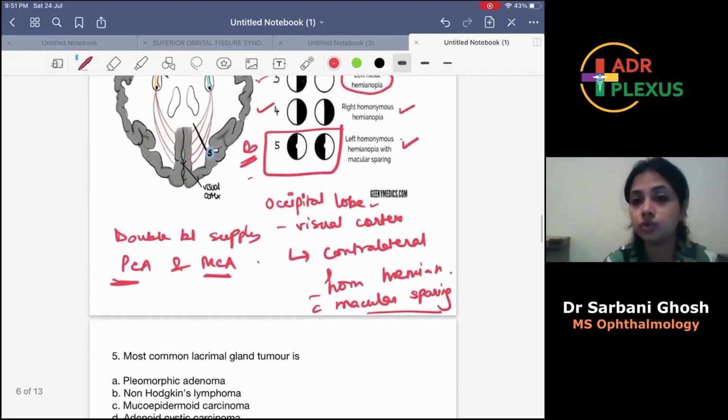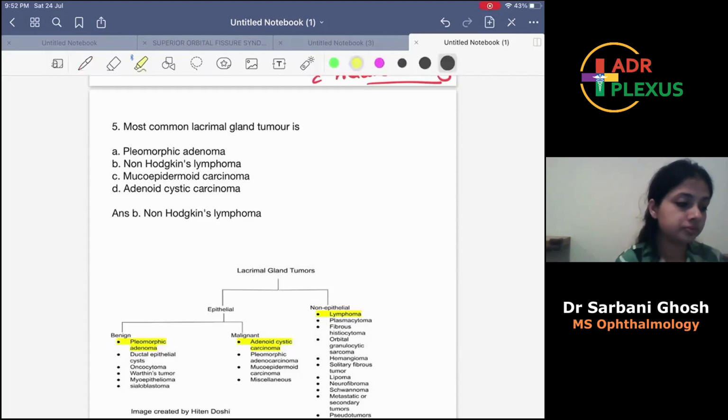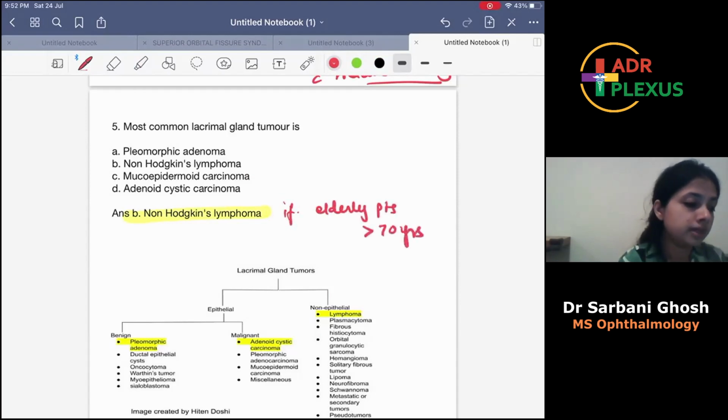Okay, so now I'll move to the next question. Question number 5, most common lacrimal gland tumors. The options are pleomorphic adenoma, non-Hodgkin's lymphoma, mucoepidermoid carcinoma, adenoid cystic carcinoma. The answer will be not non-Hodgkin's lymphoma. The answer will be non-Hodgkin's lymphoma if it is mentioned elderly patients, like more than 70 years. But the answer will be A, pleomorphic adenoma.